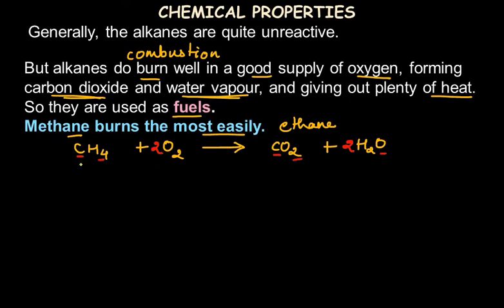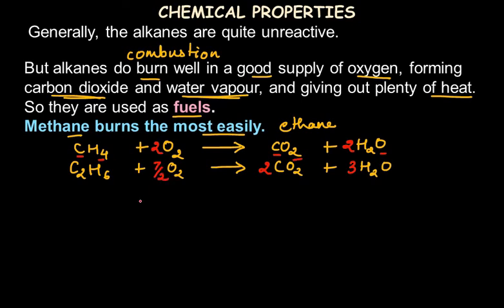Similarly, we can write the combustion reaction for ethane, which is C2H6. The common products are carbon dioxide and water as usual. Let's balance it. Balancing the carbon atoms, we need to add 2 in front of carbon dioxide. For hydrogen, we need to add 3 in front of water to make hydrogen 6 on both sides. Now if we count oxygen on the product side, we have 7 oxygen atoms. So we can write 7 by 2 to balance it.